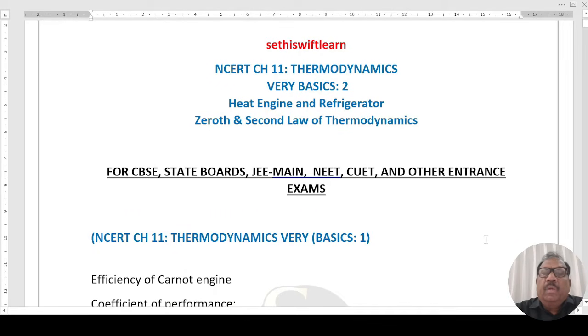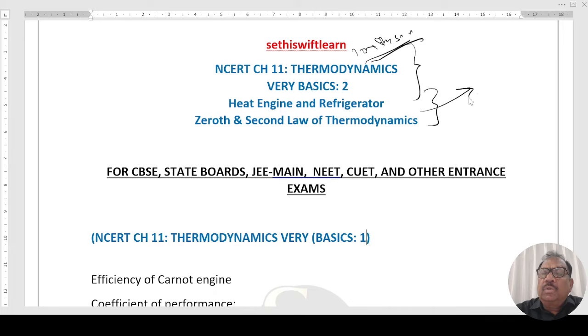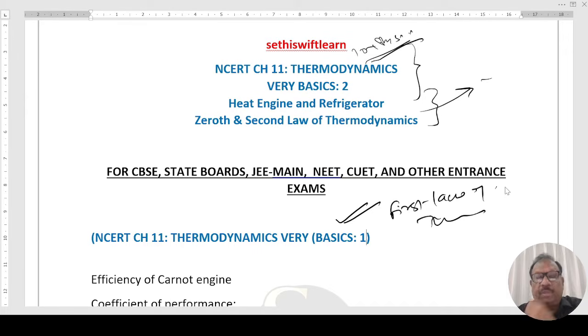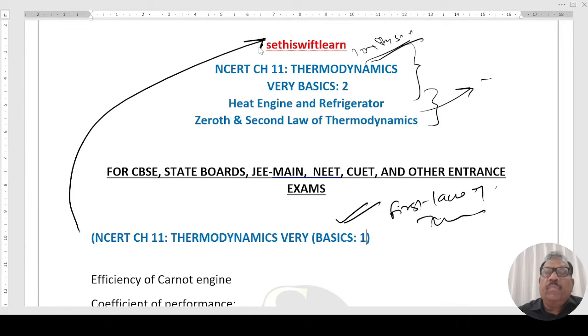Hello students, in today's session of NCERT Chapter Thermodynamics, Class 11 Physics, the very basics on the topic of heat engine, refrigerators, Zeroth and Second Law of Thermodynamics will be cleared through illustrations. In an earlier session, we have gone through the first law of thermodynamics and its application, which you can review on YouTube channel Sethi Learn.